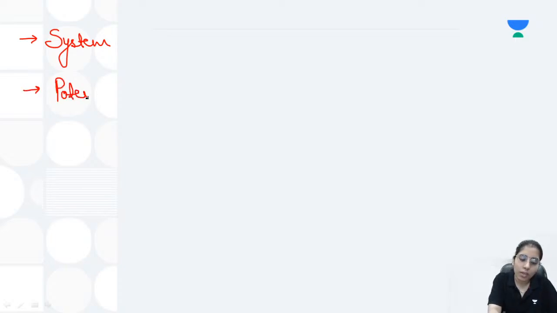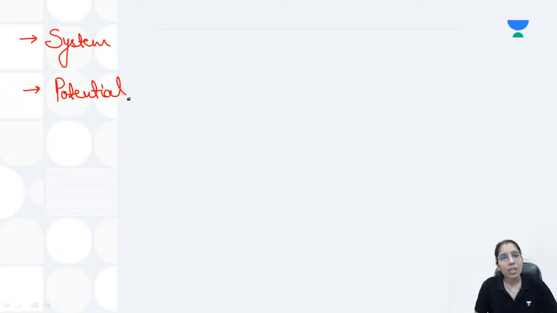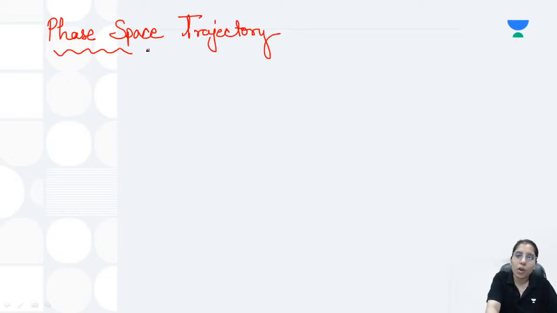So these were some examples of the systems based on which you can get questions in the exam. This is the first type of question I have talked about. The second type of question is one in which you have the potential expression given to you. When the potential expression is given, let's say as a function of x, what kind of trajectory is known as the phase-space trajectory? I'll be explaining that too, and I'll let you know how we consider the phase-space trajectory, or how we draw it.